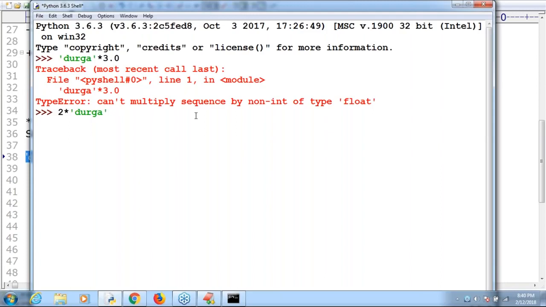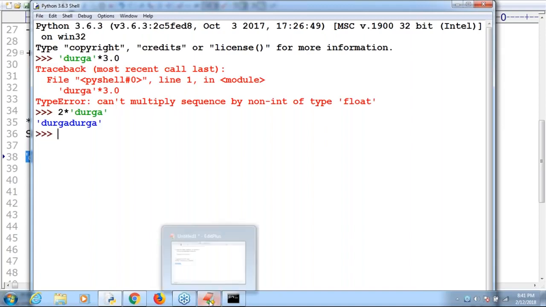Is 2 into Durga valid or invalid? What is the problem? Sir, order is not important. Only one thing: one argument should be an int value, and the second argument should be a string value. Remember that, sir, string value or any sequence. Now, perfectly, Durga, by default you are going to get no problem at all.